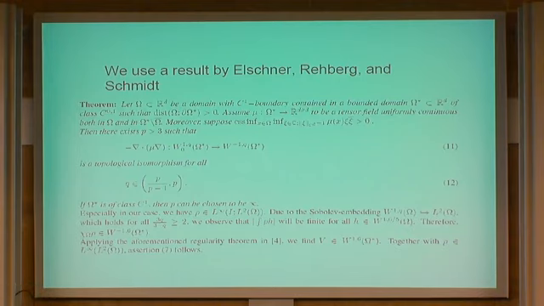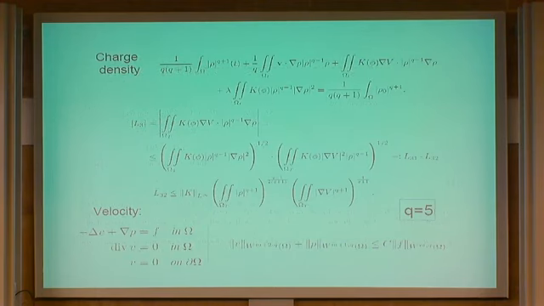This is enough. Because now what you do is multiply the equation for rho, the density of charge, by some power of rho, get this identity, estimate the right-hand side using that the gradient of E is in L6, and what you find is that you can control, by Gronwall inequality, this integral, provided that q is smaller or equal than 5. So let's take the best case, q equal to 5. So we have control of the density in L infinity in time, L6 in space.